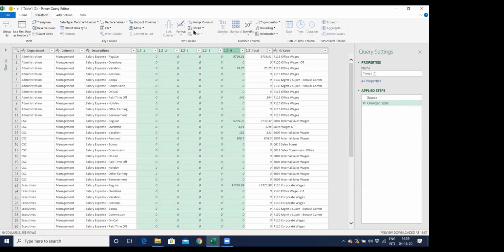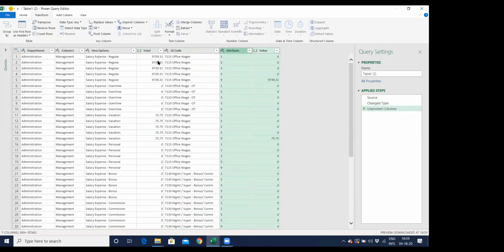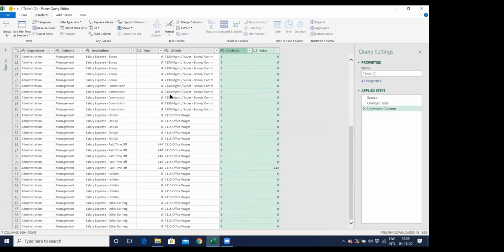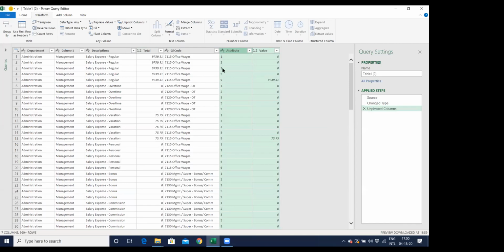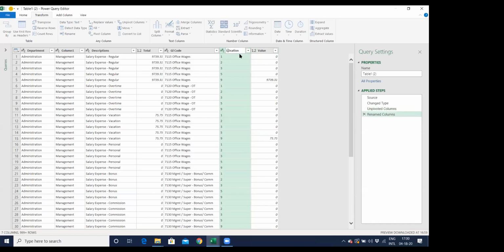Please watch the magic. If I hit unpivot columns over here, which is under transform, I go and unpivot this and hit this button. At a click of a second, it has converted 999 plus rows, which means it has come back to 1300 rows for me. Now it has classified into 1, 2, 3, 4 locations. I can always go back and change this name to location. This is case sensitive, so I need to make this Location. And now I can do any pivot of this.